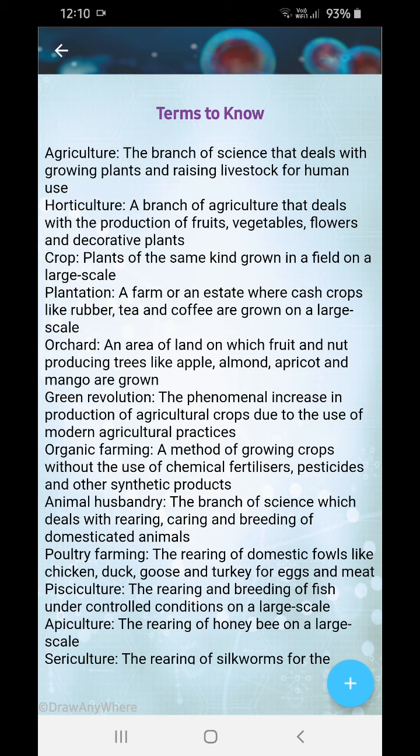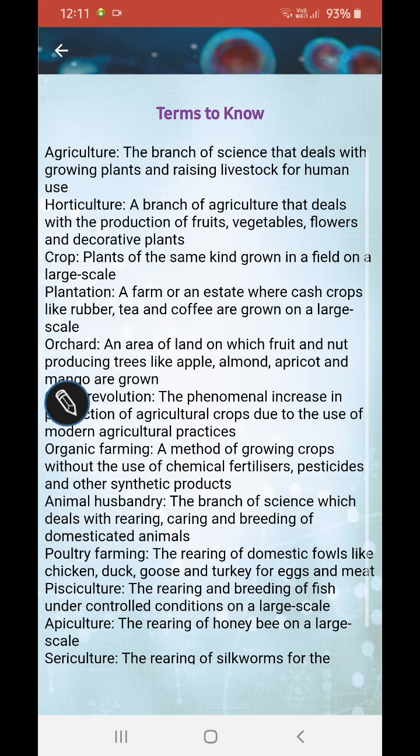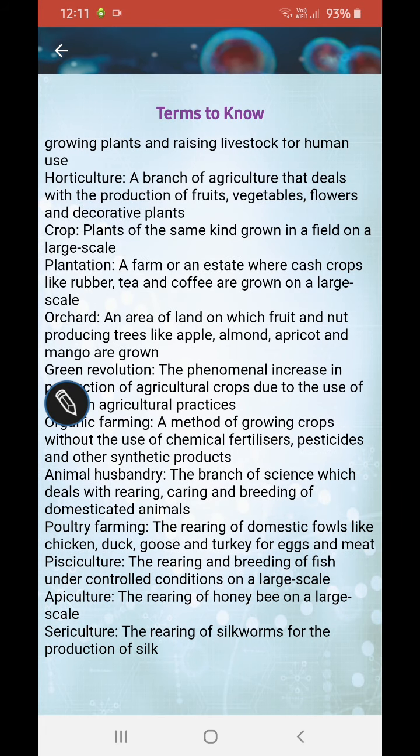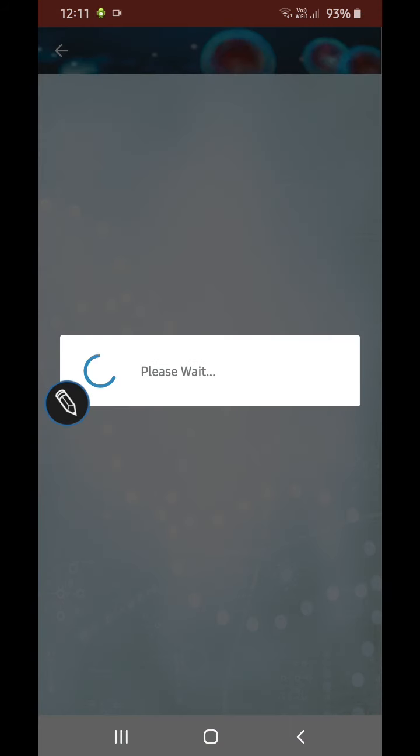Next, poultry farming, the rearing of domestic fowls like chicken, duck, goose, turkey for eggs and meat. Pisciculture, I have already told you. The rearing and the breeding of fish under controlled conditions on a large scale. Apiculture, the rearing of honeybees on a large scale. Sericulture, the rearing of silkworms on a large scale for the production of silk.